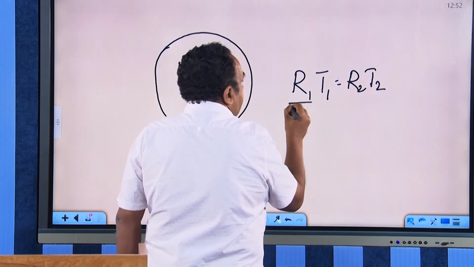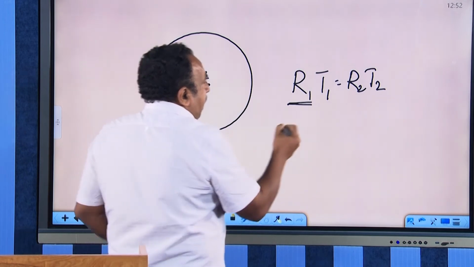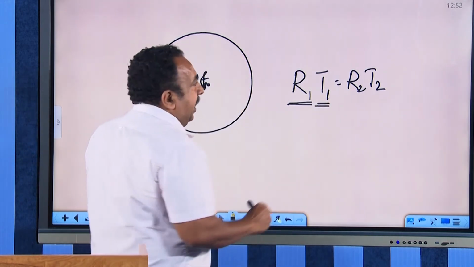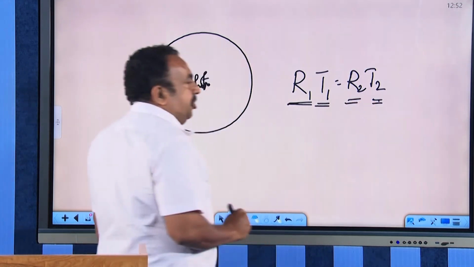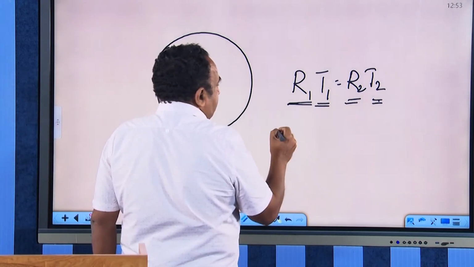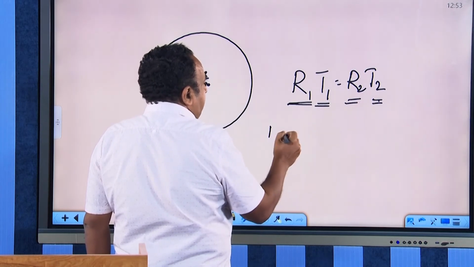Here R1 is the radius of the universe at the beginning, T1 is the temperature of the universe at the beginning, and R2 and T2 are the present radius and present temperature. At the beginning, the radius of the universe will be very small. If I say R1 is about 1 meter, the temperature will be very, very large.